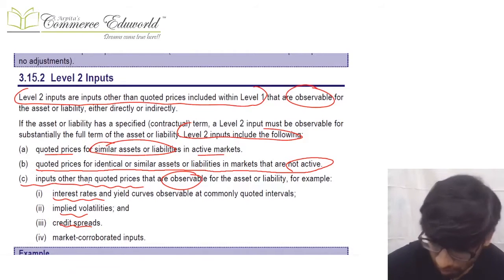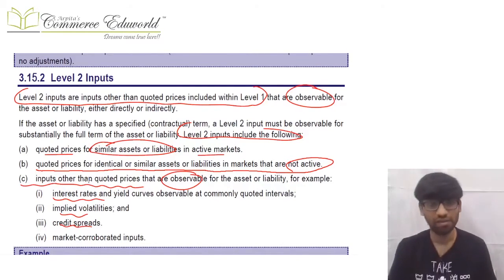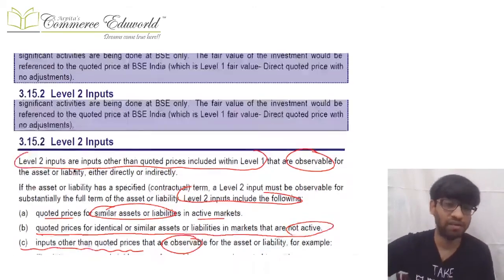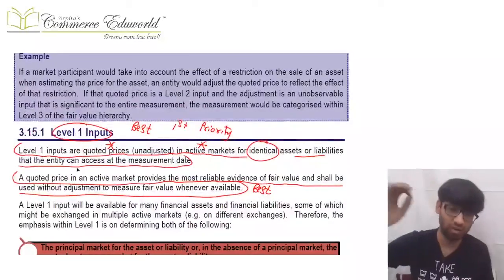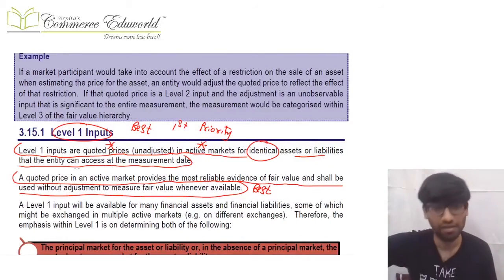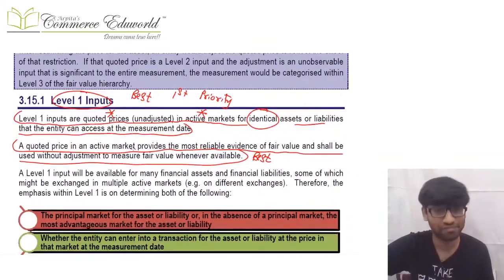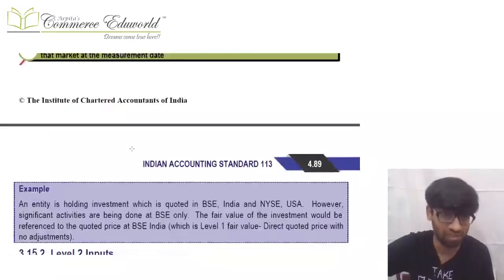So what are level 2 inputs? I'll repeat. Level 1 inputs were the quoted market price in the active market for identical assets and liabilities, where you are doing no adjustments.